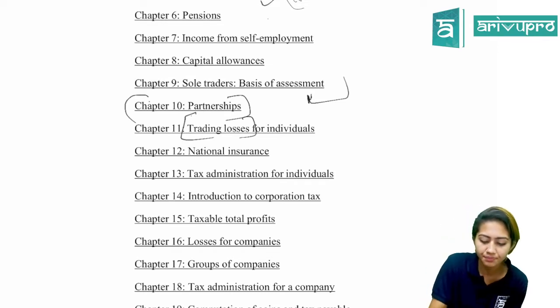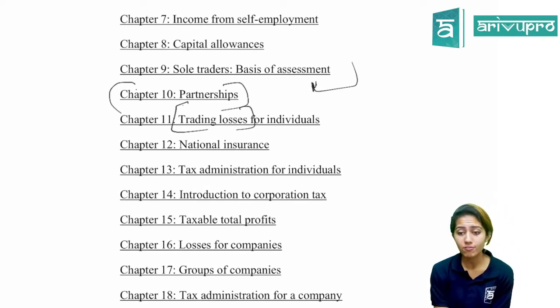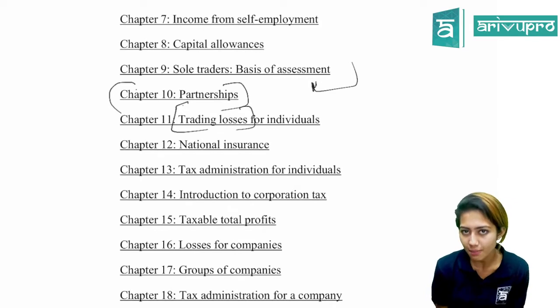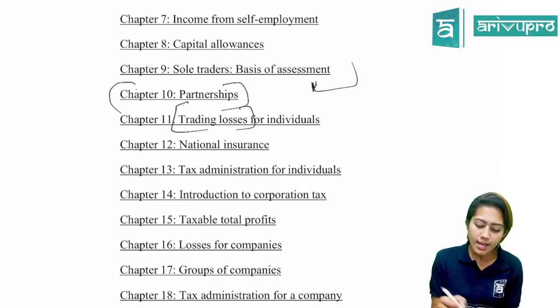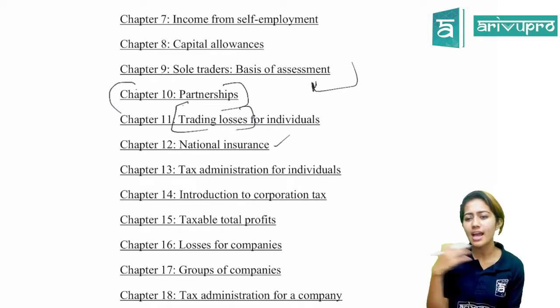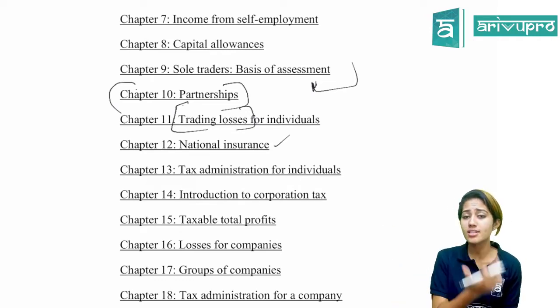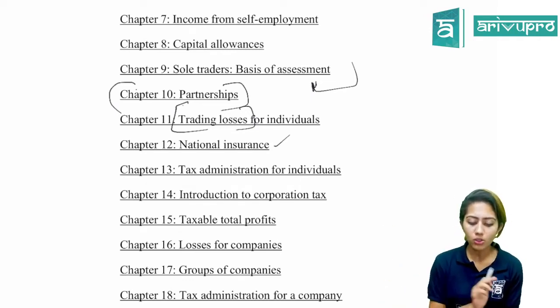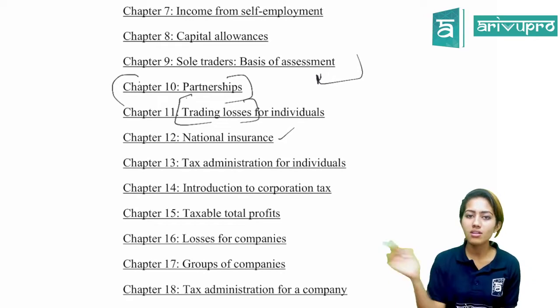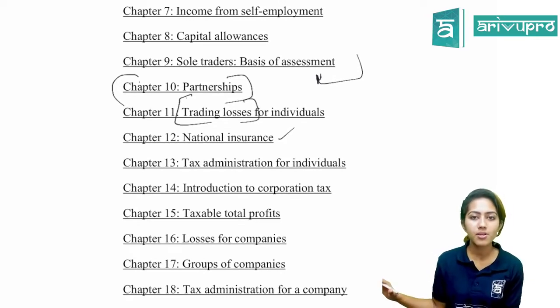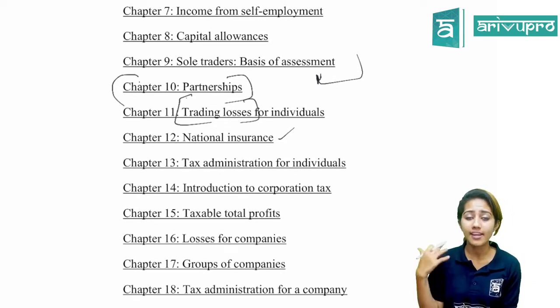All right. Then we have chapter 12, just like tax payment, a mandatory payment within the UK, that is national insurance contribution. So what is class 2, what is class 4, what is class 1, 1A, all those things we'll be discussing in chapter 12. That's also important. You can't say this chapter is not important, this is important, because all the chapters are interrelated with each other and they are very important.